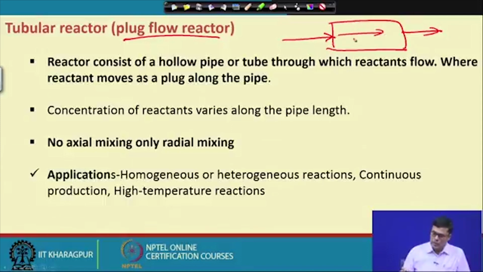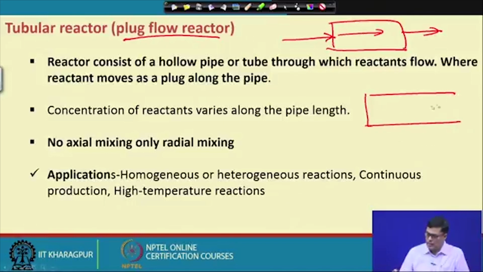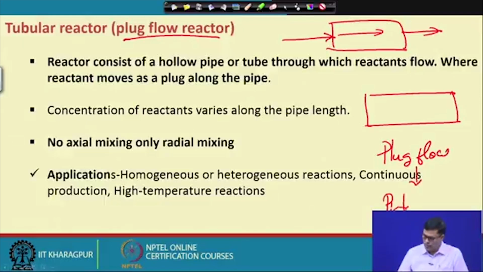Now, basically, the plug flow reactor is what we also call piston flow. What is piston flow?